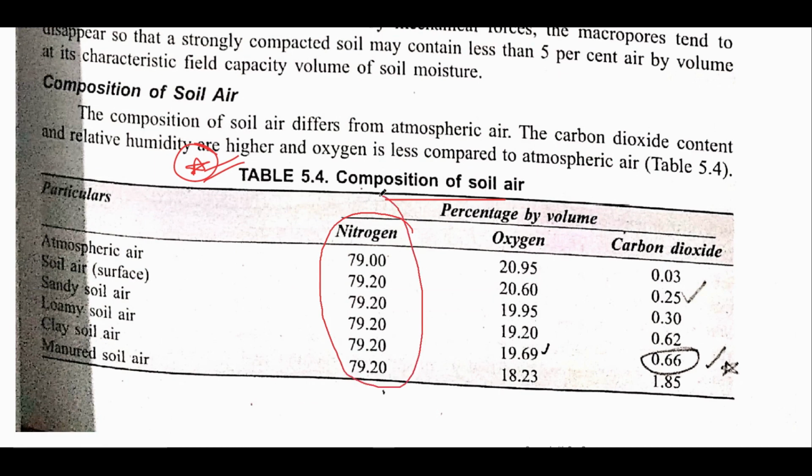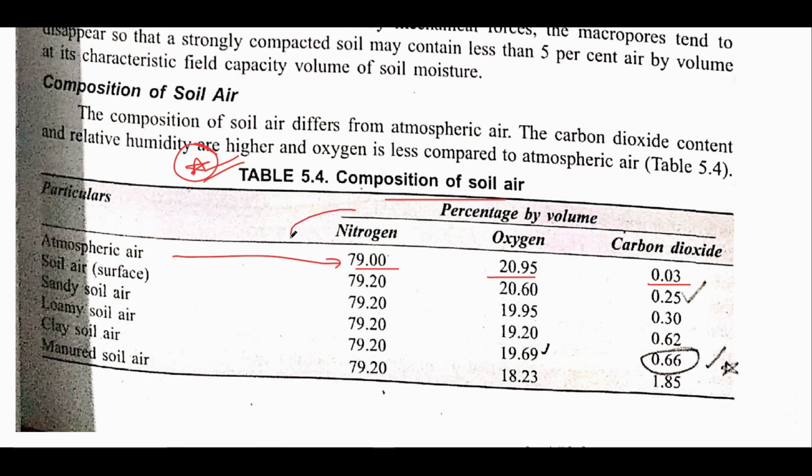See, everyone knows the amounts of nitrogen, oxygen, and carbon dioxide present in the atmosphere. The atmosphere contains 79, 20 and 0.03. This everyone knows. The important part is that you'll see the nitrogen content in soil is also 79%.